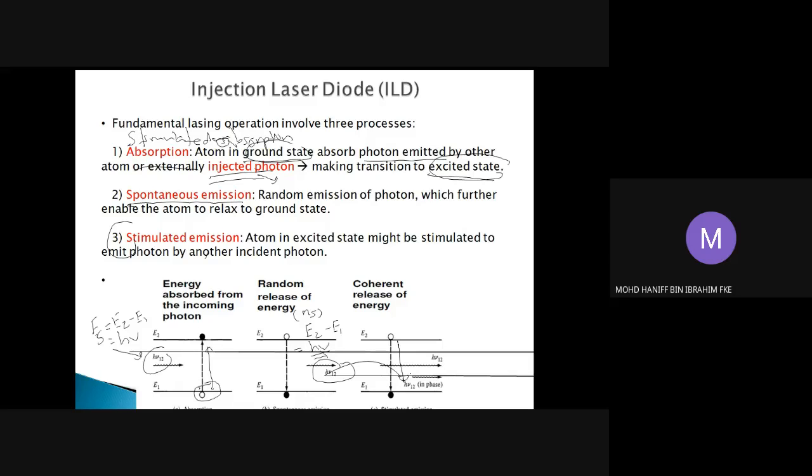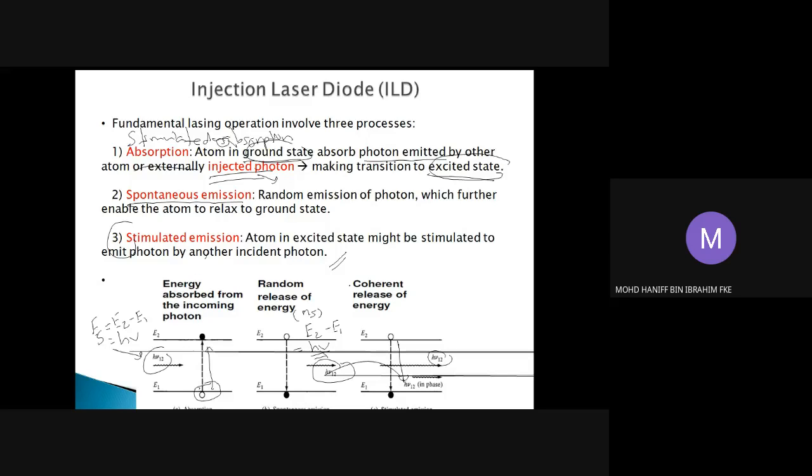The photon which is produced by this effect is in phase with the incident photon. So the photon that was initially incident on this particular atom at the excited state will be in phase with the photon generated by the stimulated emission. That is what we call the stimulated emission process.